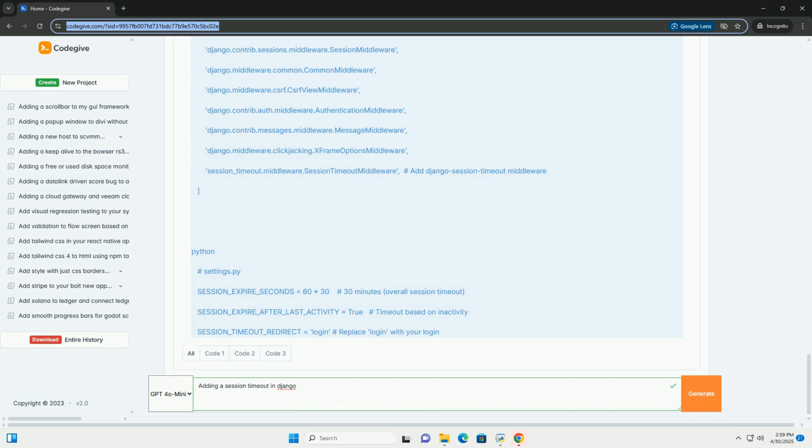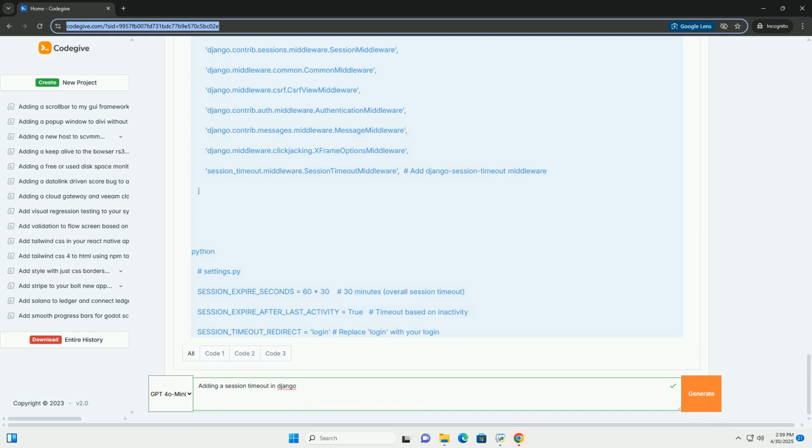Cons: requires creating custom middleware. Slightly more complex setup compared to session_cookie_age. Example scenario: a user logs into the application.